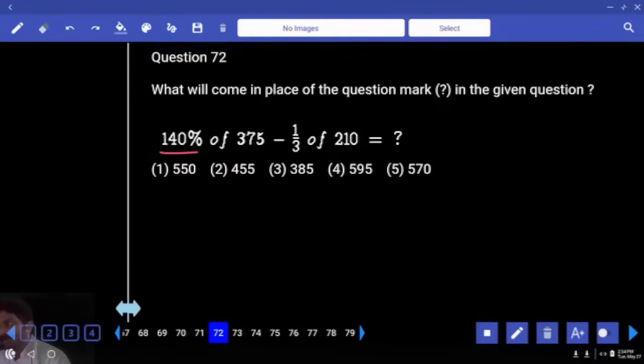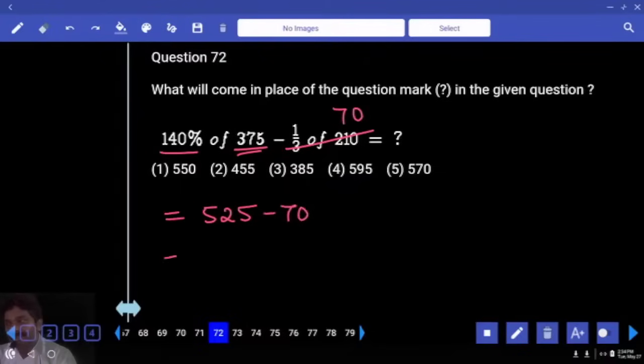140% in the sense adding 40%. What is 10%? Double 75, that is 150. Add 150, 525. 1/3 of 210. If you subtract 70, subtract 100, add 30. Subtract 100, 400, add 30, 55. There is only one option which starts with 400.